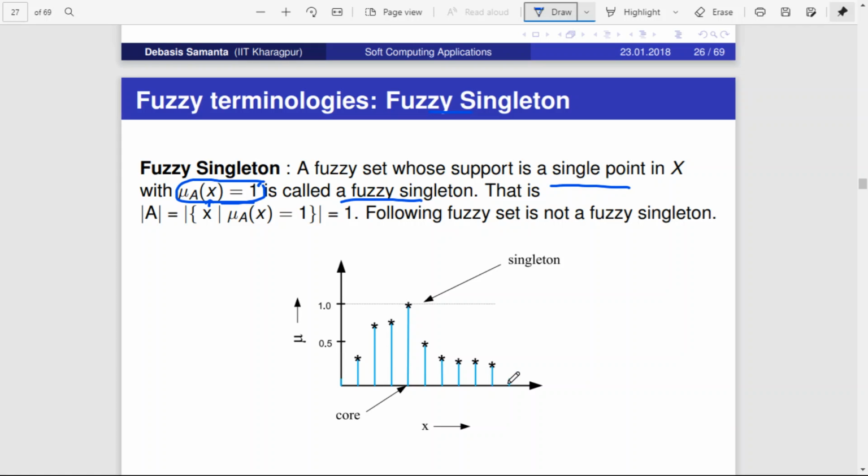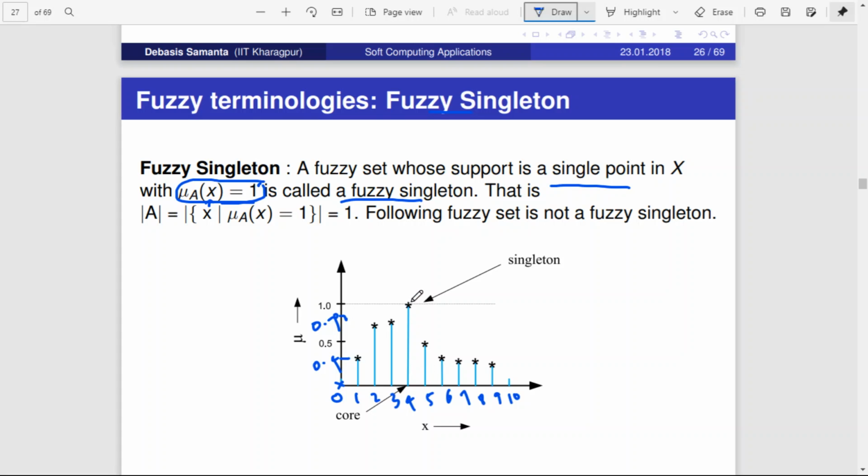Say for example, this particular membership function is behaving like this. This is not a continuous function, it's a discrete function. Let us assume these are the x values: 0, 1, 2, 3, 4, 5, 6, 7, 8, 9 and 10. For 0 it is giving a value 0. For 1 it is 0.4. For 2 it is say 0.7. For 3 it is 0.8.